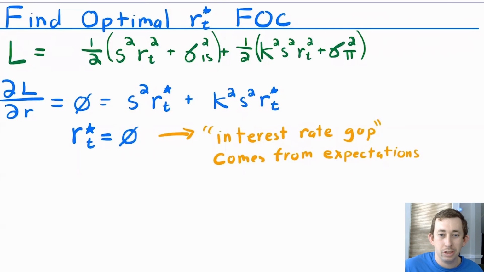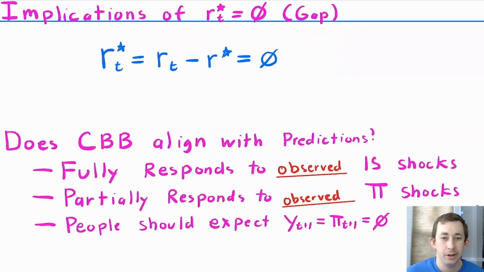So I am just going to set this up, take the derivative. Notice that everything's going to cancel and we're going to get rt squared equals 0. Now the thing to note about expectations is we haven't actually said the central bank should be setting the real interest rate equal to 0. Because we're dealing with expectations, this is really the interest rate gap. This is the difference between the real interest rate today and what is considered the target or the ideal interest rate.